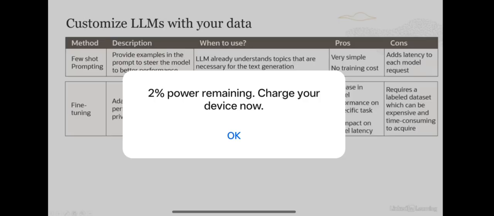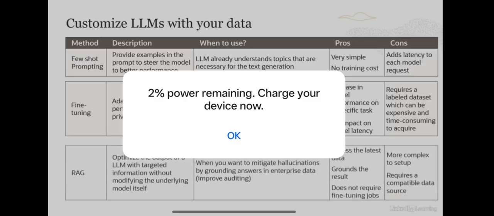And then also when your latency with your current large language model is too high. So those are some of the use cases why you would use fine tuning. And of course, the advantage is you're making the models more efficient, you're increasing the performance, no impact on model latency. The disadvantage here is it's not easy. It requires a labeled dataset, which can be expensive and time consuming to acquire, and it's very labor intensive.